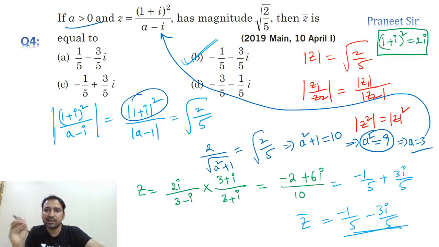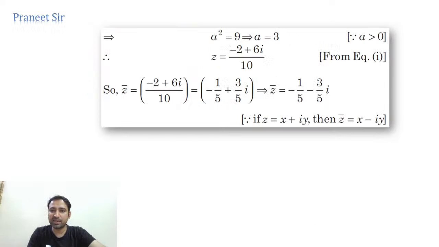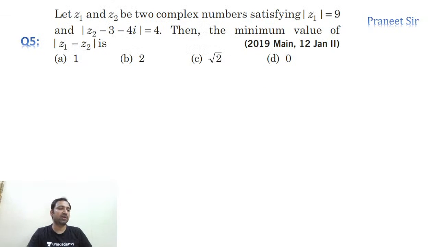So guys, you can clearly observe previous year questions are easy questions. 2019, 20, even 21 also. Almost all questions are easy only. 1 or 2 questions will be lengthy, 1 or 2 questions will be difficult. But most of the questions you can see clearly, they are easy only. The only thing is that we just need to practice it. If you learn the basics and the concepts and practice, easily we can get the answer.